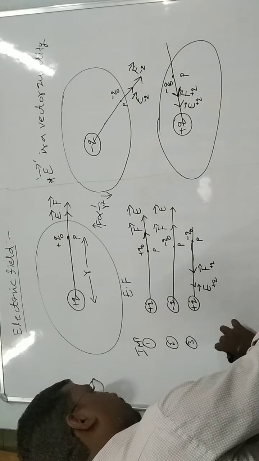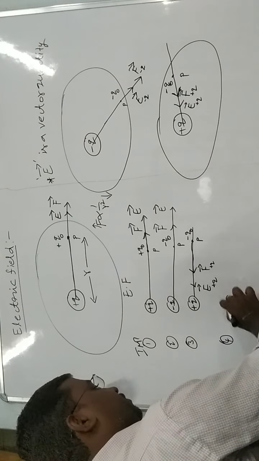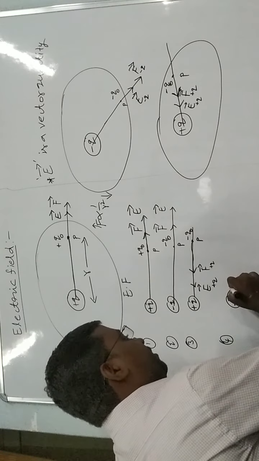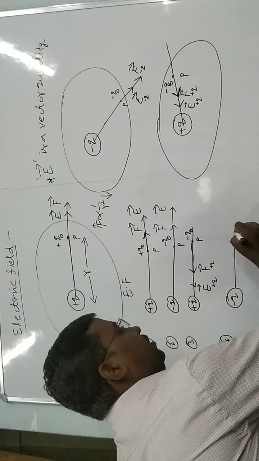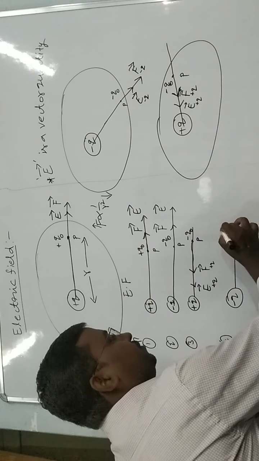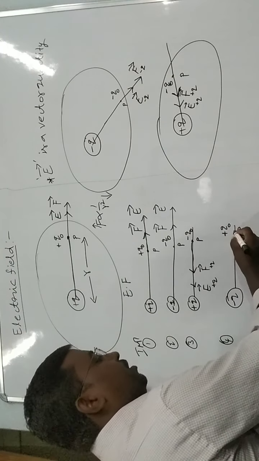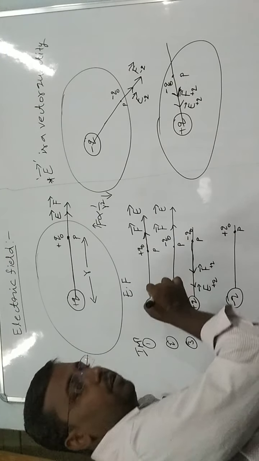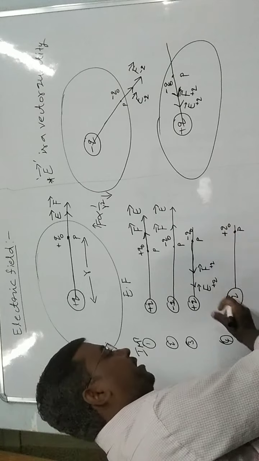And similarly, for the fourth one, we take minus Q main charge, and we take point P. Now at this point P we place plus Q naught. Then minus Q acts on plus Q naught, and this is attraction.